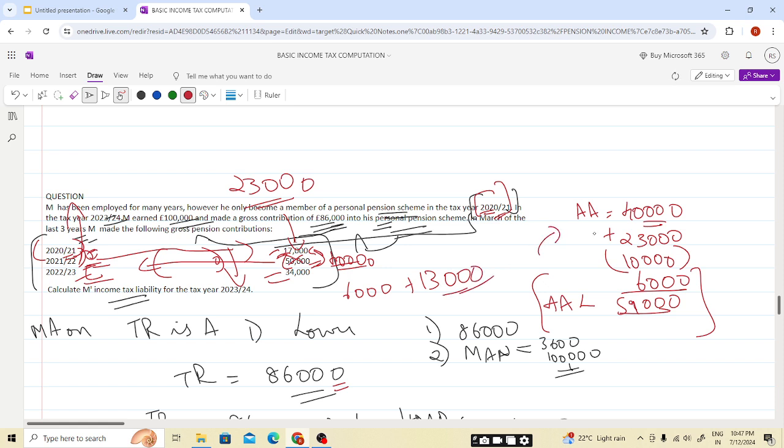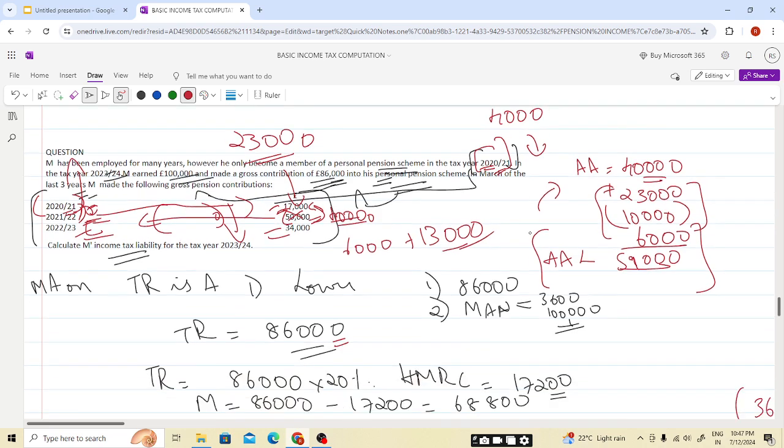Then this annual allowance will be reduced by whatever is the excess. How will we be reducing? Now I paid 86,000 as my gross contribution. So first 40,000. Then we'll be using the further 3 tax years, previous 3 tax years brought forward annual allowances in the order 20-21, 21-22, and 22-23. I hope this is clear, students.